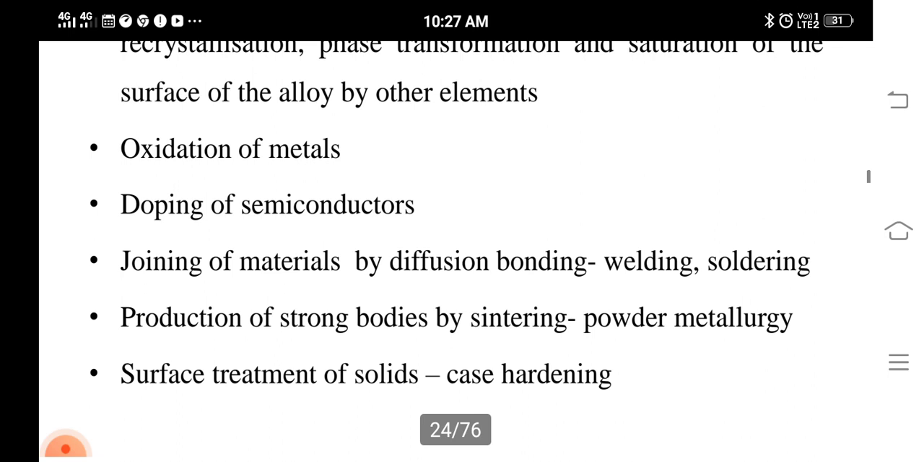In this video we have seen the diffusion mechanism, the different laws of Fick, that is Fick's first and second law of diffusion, and the applications of diffusion.